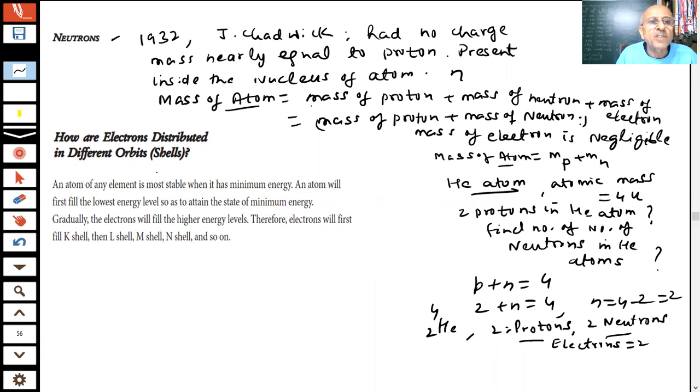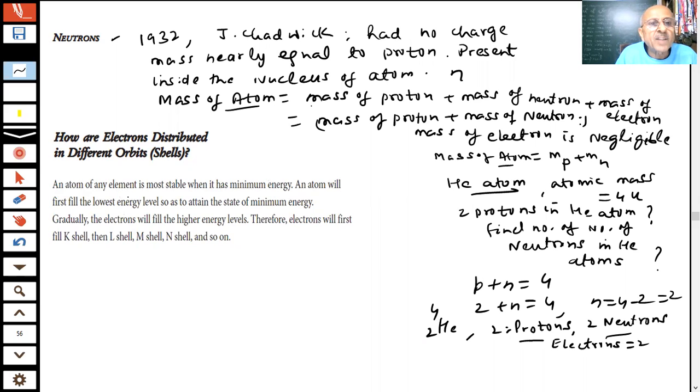Now the question is how the electrons are distributed in different orbits or shells. You are saying there are electrons in the shells. How are they present? How are they distributed? How many electrons will be there in K? How many electrons in L, M, and so on?